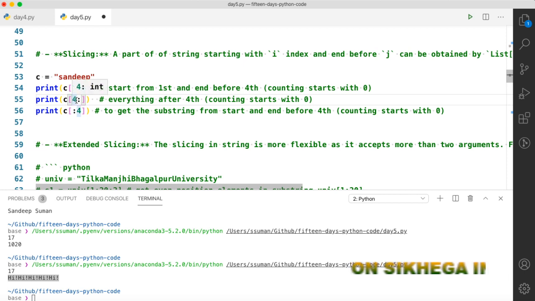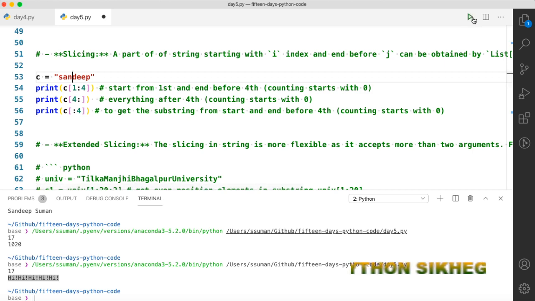Second, [4:], it will start from 4 and go up to the end. So we will get EEP in the second, and in the third we will start from the beginning and go before 4. So we will get SAND: 0 1 2 3 4, SAND.